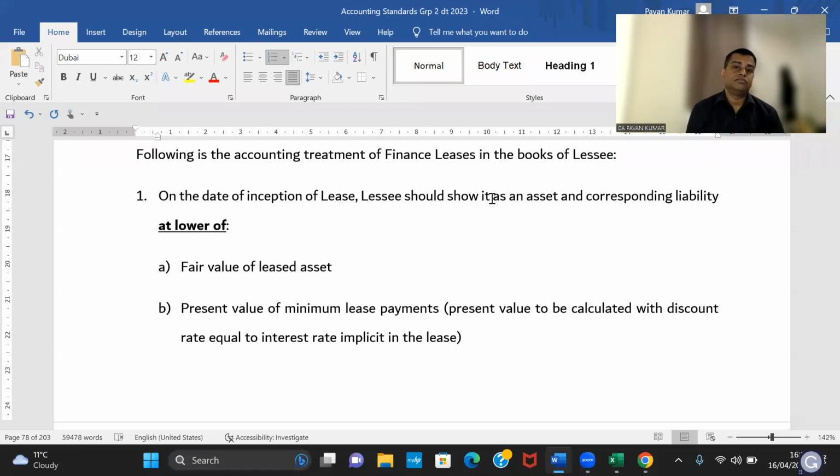Kirti has a lorry. I have taken Kirti's lorry for 10 years on finance lease. If this passes the tests to be a finance lease, like the present value of the minimum lease payments being more than the cost of the asset, it qualifies. There are some tests, test 1, test 2, test 3. Don't worry about this. In the problem, they'll clearly mention that it is a finance lease.